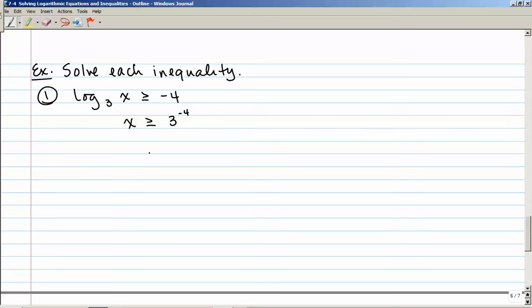Okay, 3 to the negative 4 is the same as 1 over 3 to the 4th, or x is greater than or equal to 1 over 81. So it's a little bit different in terms of the way you write it. Keep your x there, keep your greater than sign, and then use the base and the number on the right hand side to write it in exponential form.